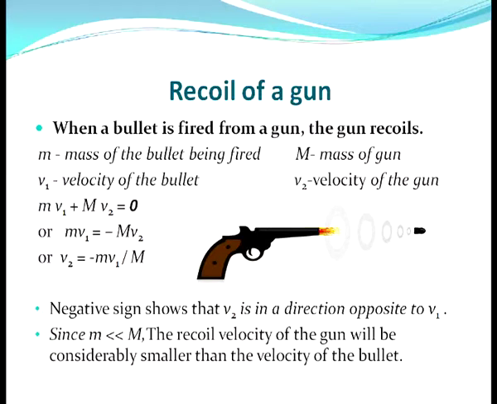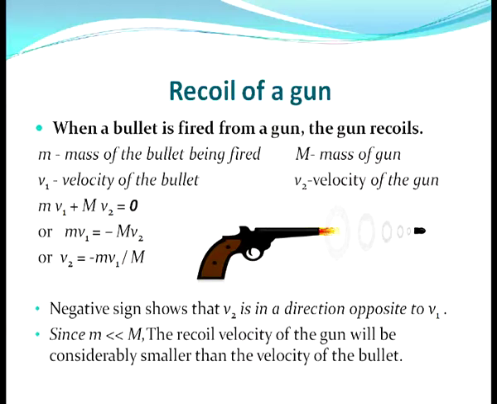Suppose small m is the mass of the bullet being fired and capital M is the mass of the gun. V1 is the velocity of the bullet after firing and V2 is the velocity of the gun after firing. Because before firing both are at rest, the velocity was 0. Now, mv1 is the momentum of the bullet and MV2 is the momentum of the gun.